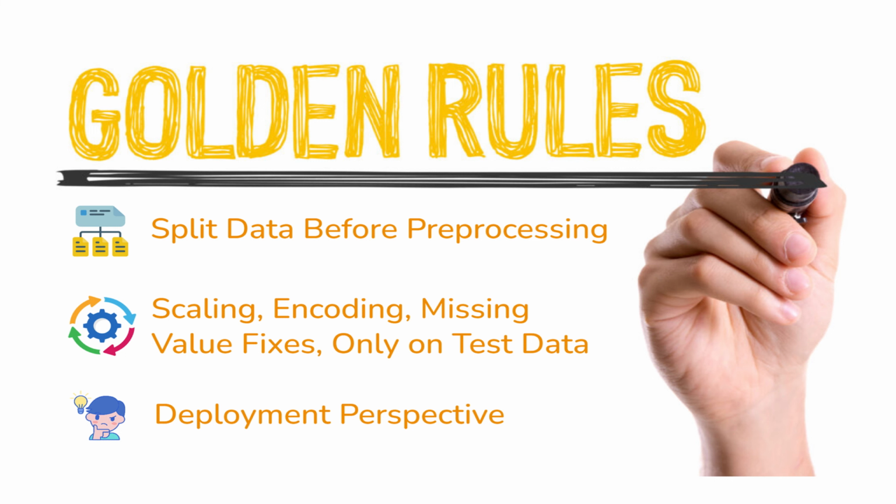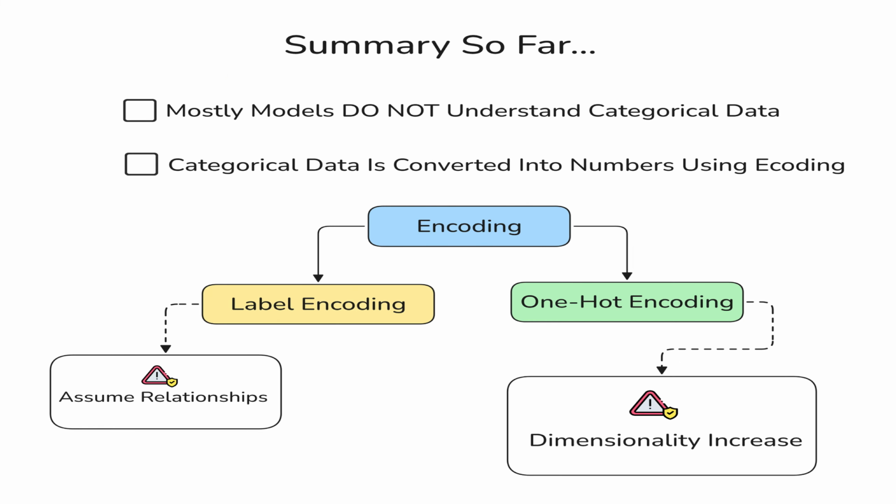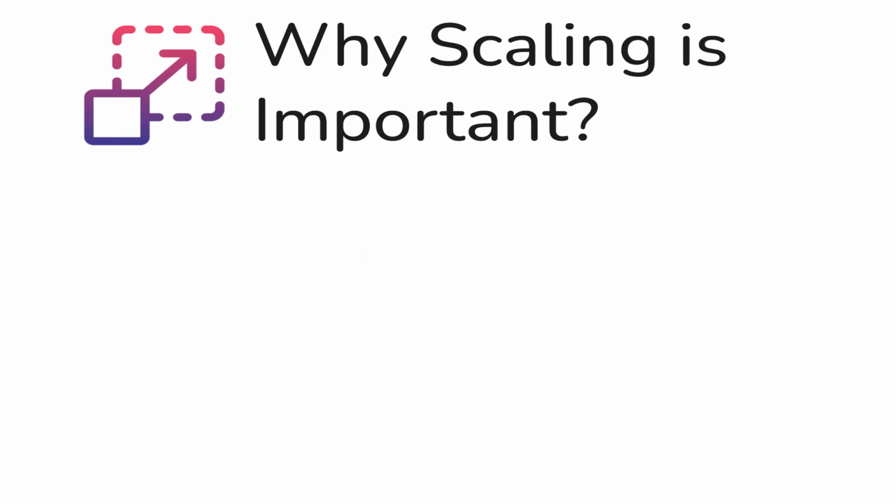So, just to summarize this part as well, categorical data cannot be used directly. We convert it into numbers using encoding. Label encoding is the simplest one, but it can introduce wrong relationships. To fix that issue, we can use one hot encoding, but that can increase the dimensionality. Now, once all the data is in numerical form, there is still one important problem left. Different features can have very different scales, and this can affect how the model learns. So now let us understand why feature scaling is important.